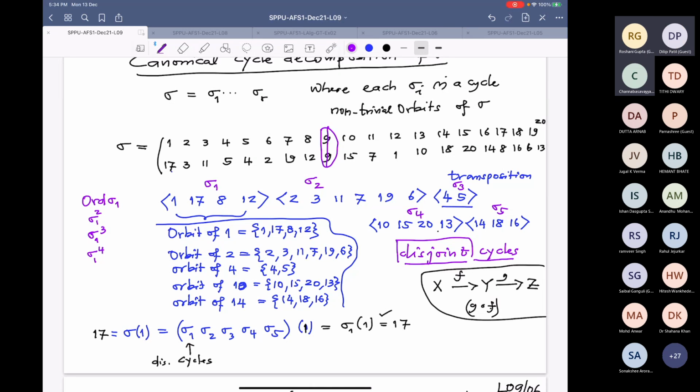So let's do that. When I apply sigma 1 twice, that 1 will jump to 8. When I apply thrice, that 1 will jump to 12. And when I apply once more, that 12 will jump to 1. That means 1, 2, 3, and 4. So this should be the identity. Let us check. 1 goes to 17, 17 goes to 8, and 8 goes to... did I make a mistake? 1, 2, 3, okay, it's correct.